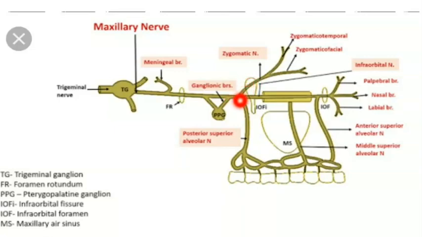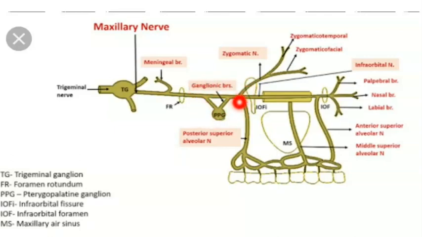Within the pterygopalatine space, the maxillary nerve also gives one branch called the zygomatic nerve. This zygomatic nerve enters the orbit through the inferior orbital fissure. Then within the orbit, the zygomatic gives two branches, zygomaticotemporal and zygomaticofacial. Again we come to the pterygopalatine space.